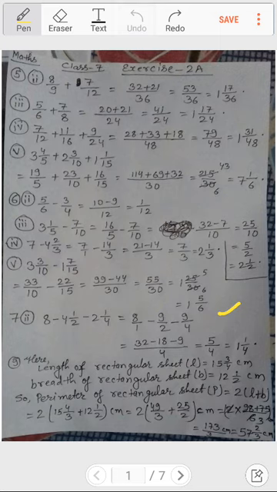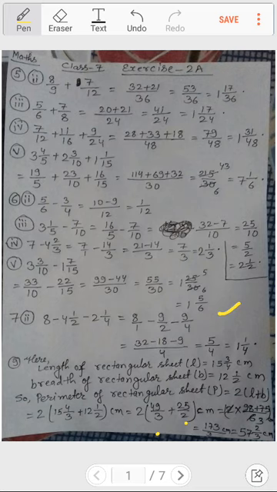And then we had added. At first I had changed it into improper fractions, that is 15 4s are 60 and 3 is 63, so 63 by 4, plus 12 2s are 24 and 1 is 25, so 25 by 2. So what happens, it becomes 2 times (63 by 4 plus 25 by 2) centimeter.